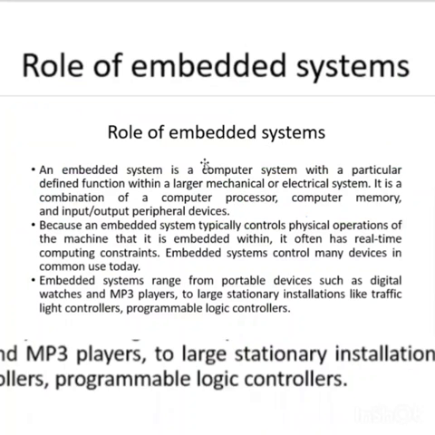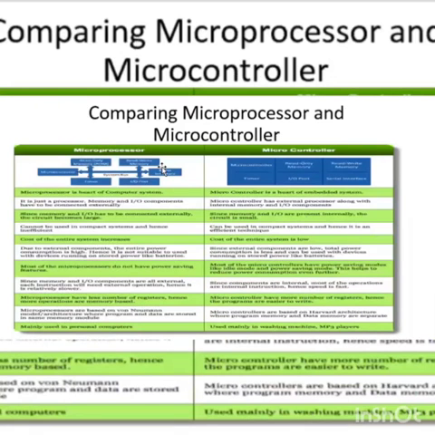So here microcontroller is the heart of computer system and it is used with mechanical and electrical system. It is the combination of a computer processor and it is the combination of input, output, all the peripherals. So here in embedded system, we are using microcontroller because microcontroller are having various advantages over the